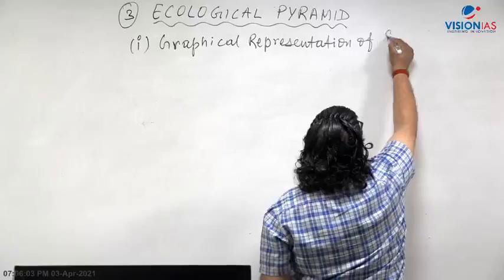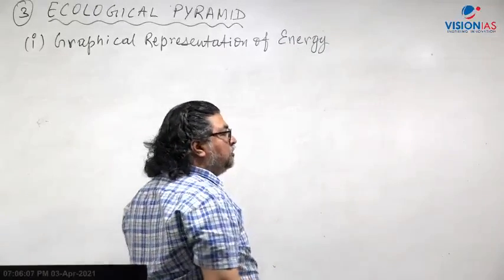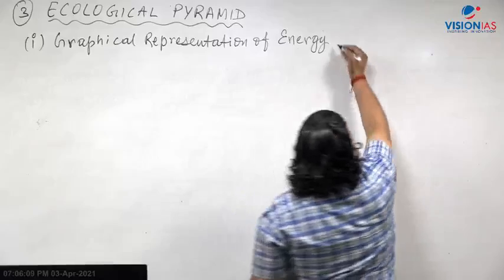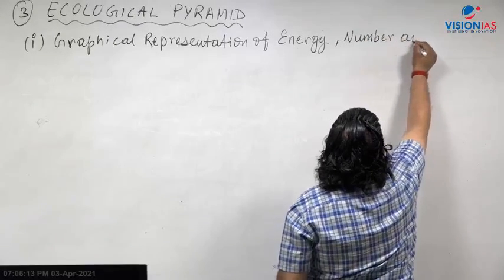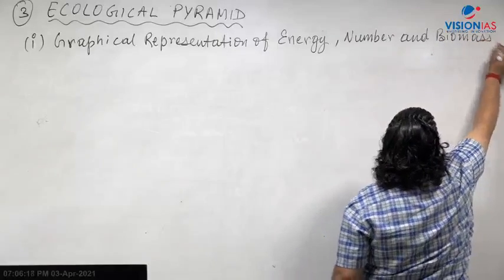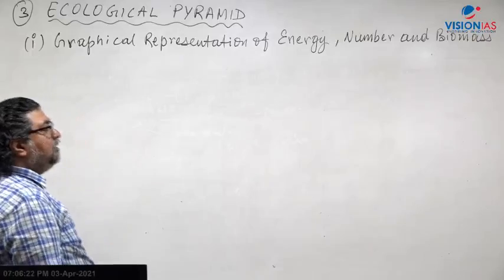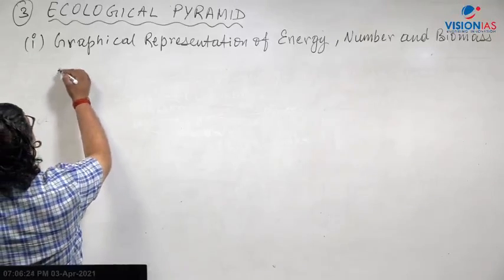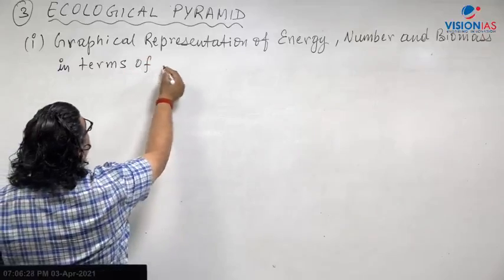It is a graphical representation of energy. The first thing is what? Energy: kilocalorie, kilojoule per square meter per year. Number of organisms and biomass, the dried organic matter. It is a graphical representation of energy, number and biomass in terms of, very important word here, trophic level.